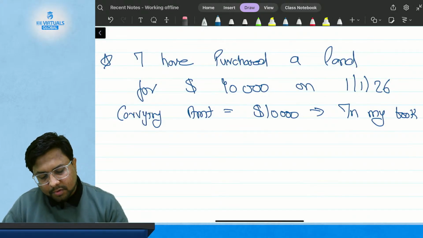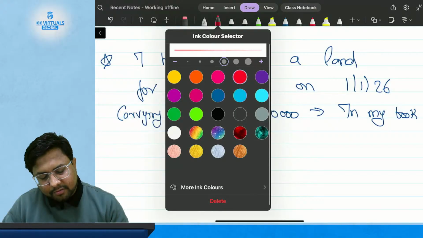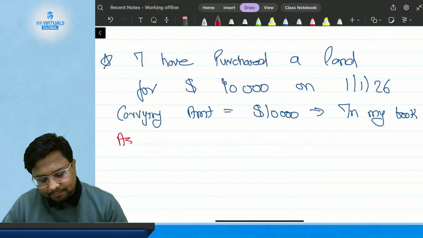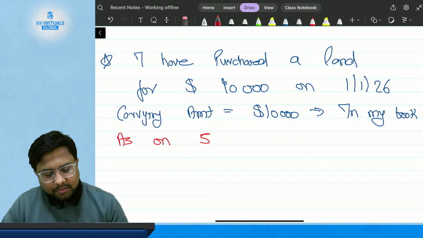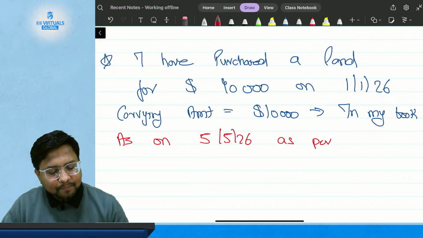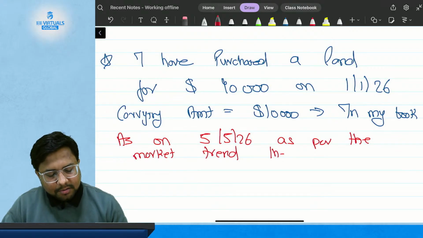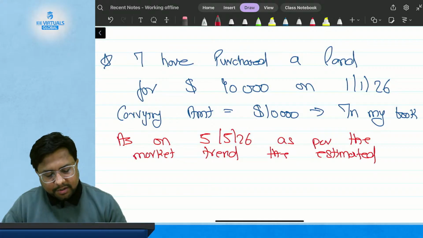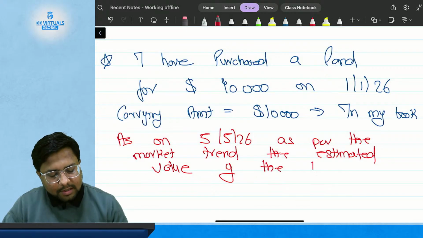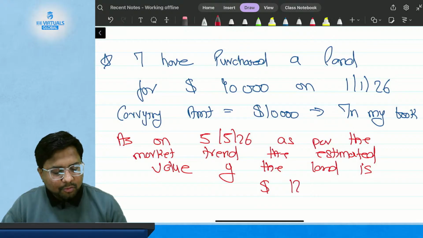But as per the market, as on 5th of May 2026, as per the market trend, the estimated value of the land is $12,000.